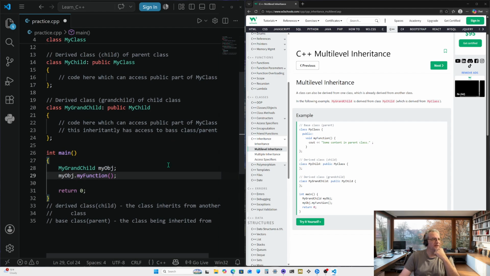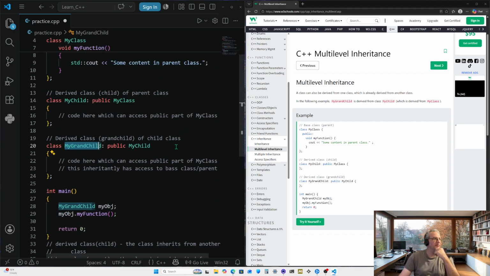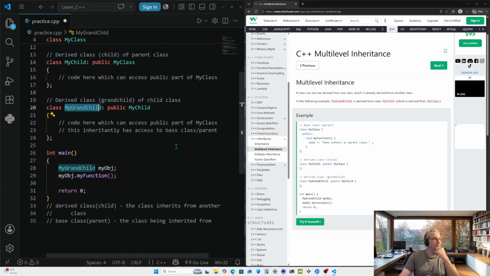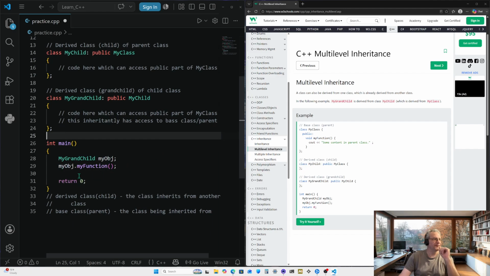But in this case, this example right here, we are creating an object for grandchild, which in sense, any code that's in here automatically has access to this code right here, which has access to this code up here. There's one thing I see in this example, in my opinion, that's wrong, but we'll get to that in a minute.